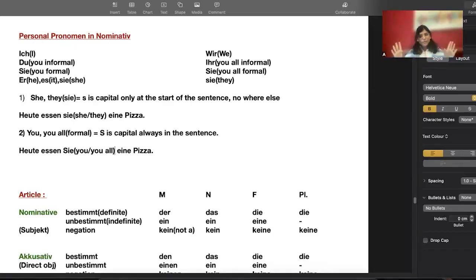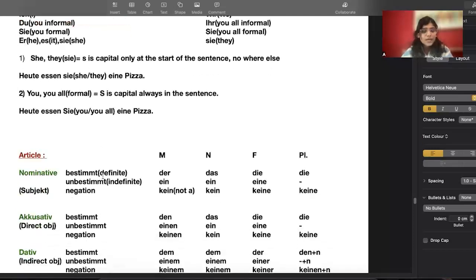Okay? So when we have four sie, then for she and for they, the S is capital only at the start of the sentence. But for you and you all, the S is always capital in the sentence, no matter where it is present. So this is basic. So ich means I, wir means we, du is you informal, ihr is you all informal, Sie is you formal, Sie is you all formal. Then we have er, which is he, es which is it, sie which is she, and then we have sie which is they. Okay. So these are personal pronouns which we are going to use later on to make sentences.